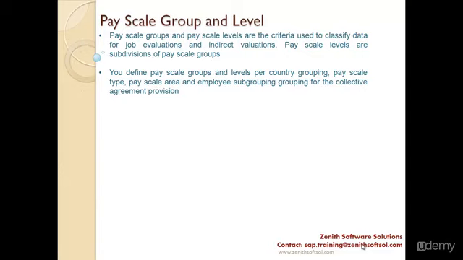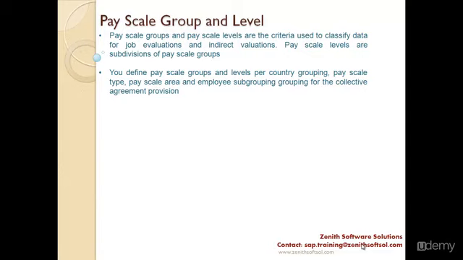You are a manager, your pay scale group is manager, and you are on level 1, and your friend is also a manager, but he is on level 2. So now the salary is different for both of you. Why? Because even though the pay scale group is the same, the levels are different.